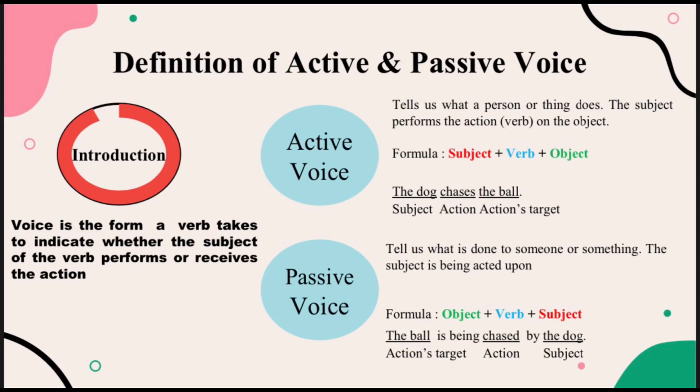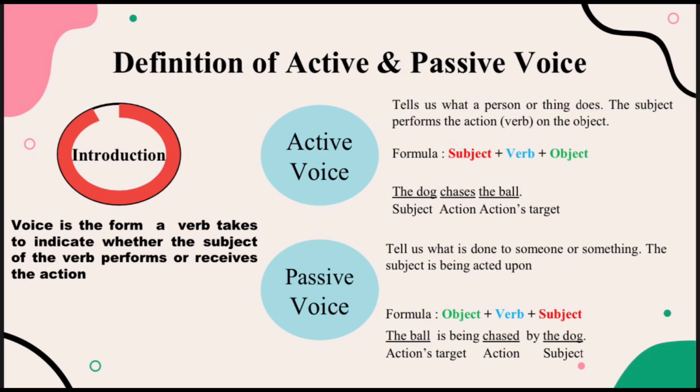Definition of active voice. Active voice tells us what a person or thing does. The subject performs the action or verb on the object. The formula is subject plus verb plus object. For example: the dog chases the ball. The dog is the subject, chases is the action, the ball is the action's target.